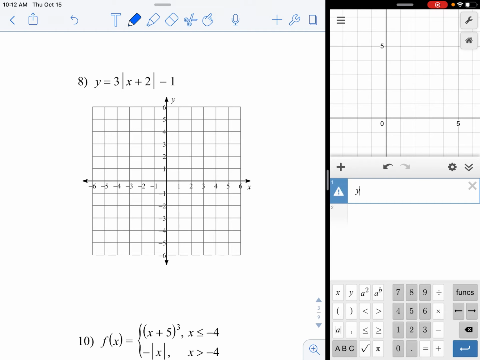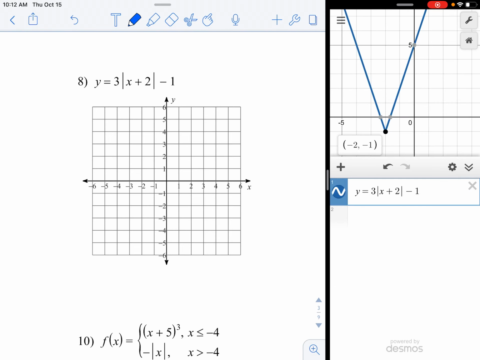So this one looks more complicated than any other. Y equals, there's a 3 first, and then the absolute value bars. X plus 2 inside the bars. Move the cursor over and type in minus 1. And then that is what I need to try to draw on my paper.